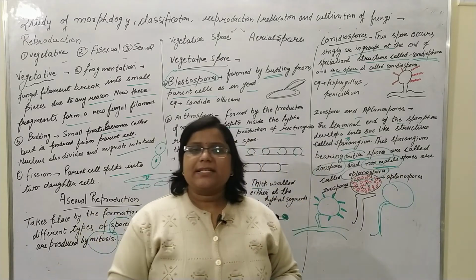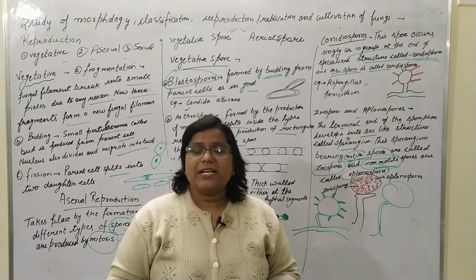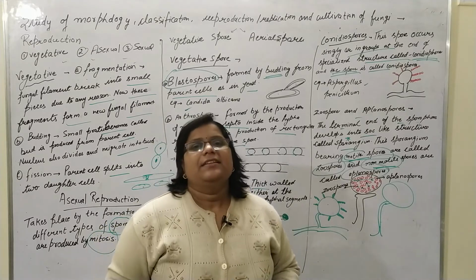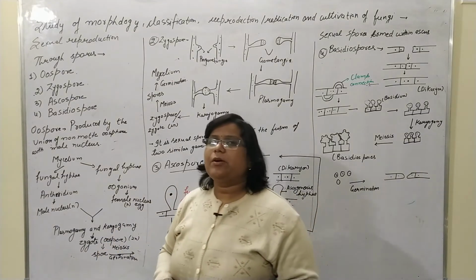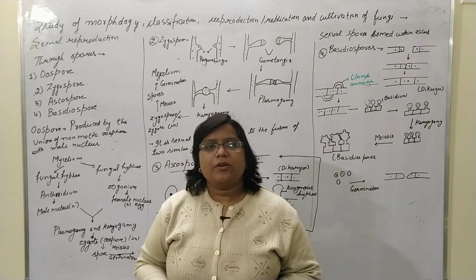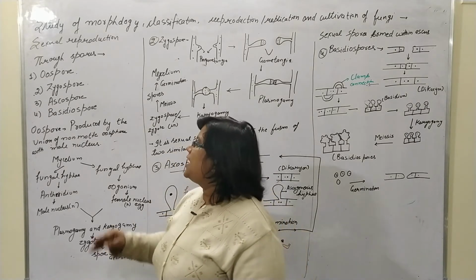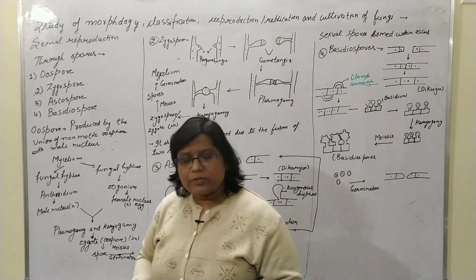Okay, now we will discuss the sexual reproduction and the cultivation of the fungi. This is the last part of the video on fungi. Now we are going to study the sexual reproduction. In sexual reproduction, generally 4 types of spores are formed. These are oospore, zygospore, basidiospore and ascospore.